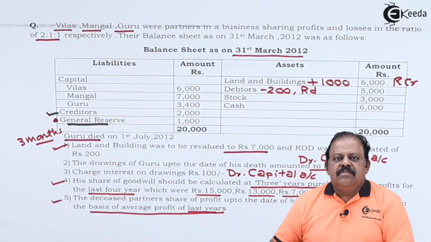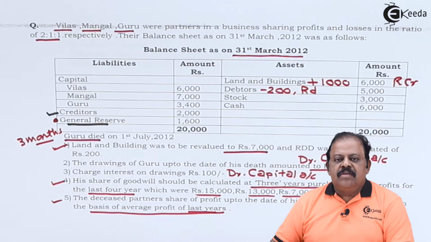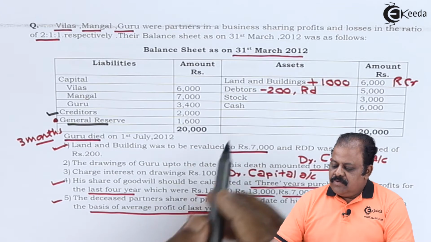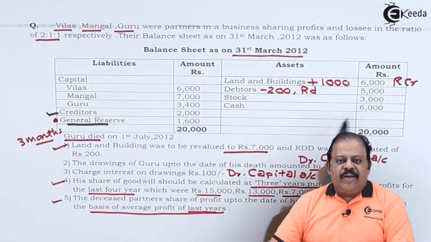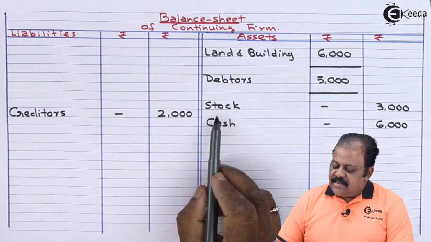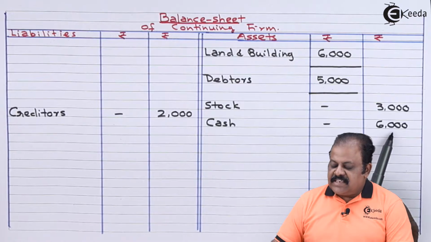Stock 3,000, no adjustment. Cash 6,000, no adjustment. These two assets will be transferred in new balance sheet at same value. Asset side, stock 3,000, cash 6,000.